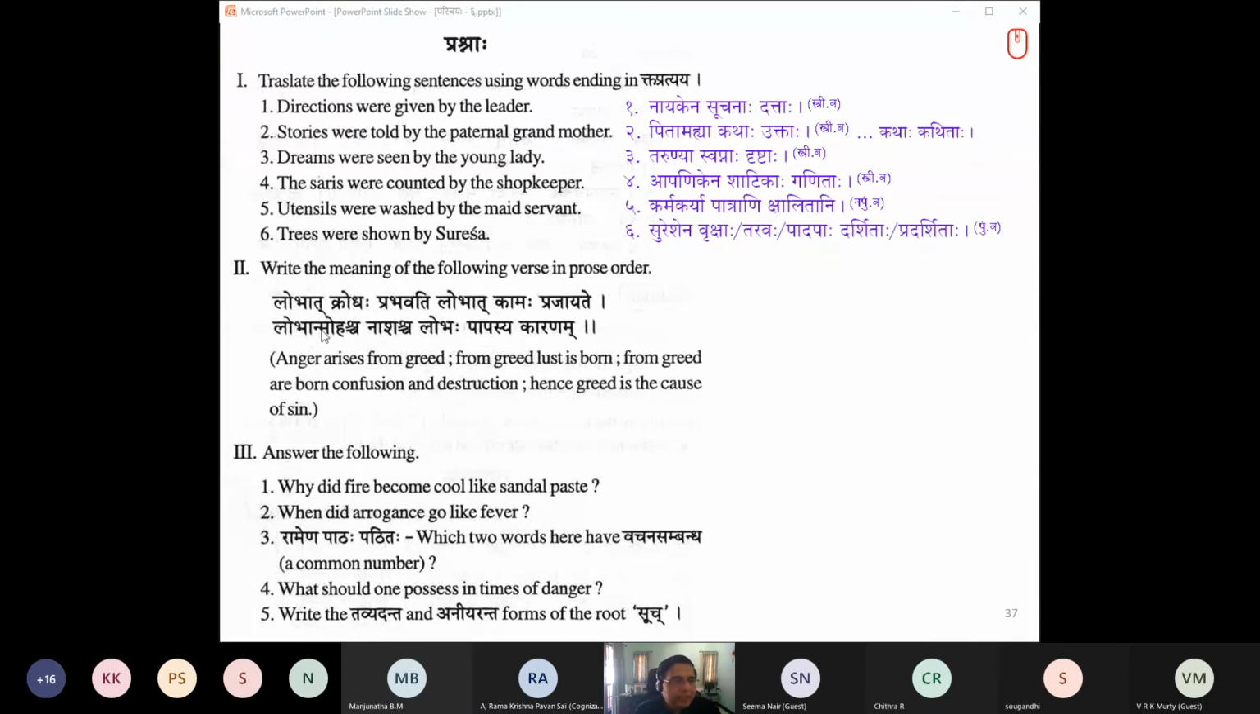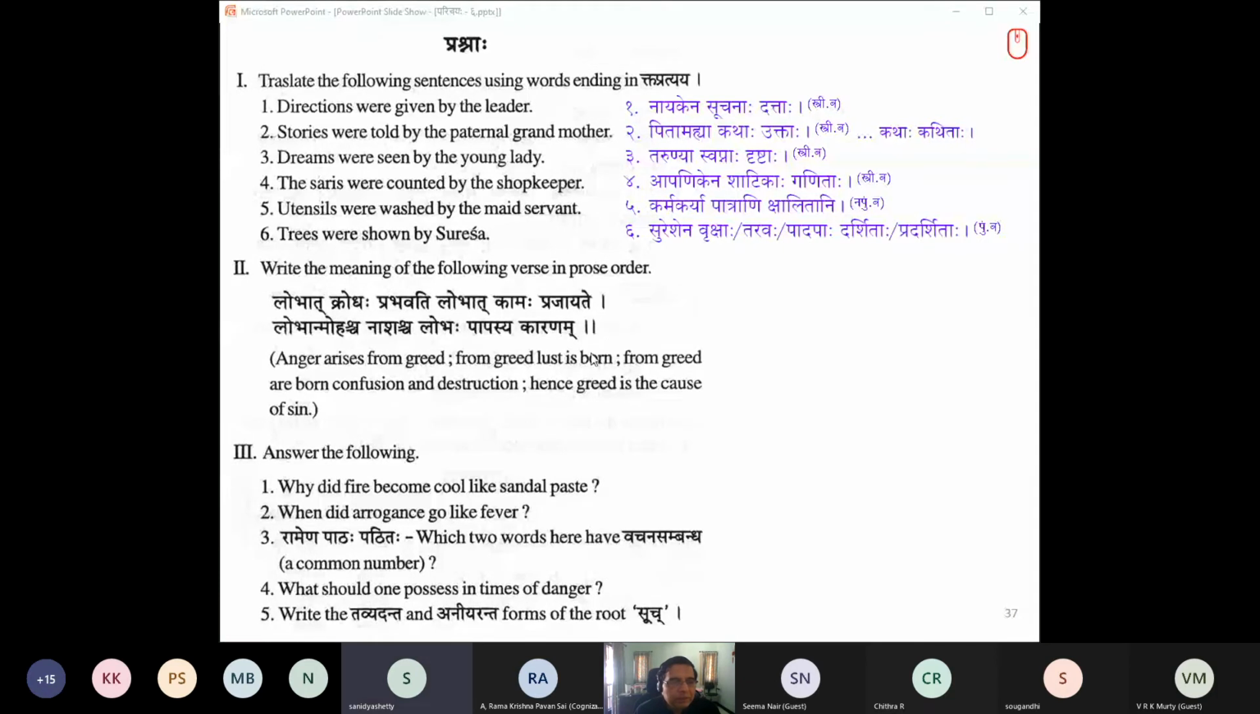Well done. Can you slowly see if you can make out? Krodha is anger. No, the meaning is clear from below. Unfortunately, they have given it almost. Okay. So you say the meaning in your own words, but also you have to try and put it in prose order. So how will you go about that? What is the process? Can you explain to me?